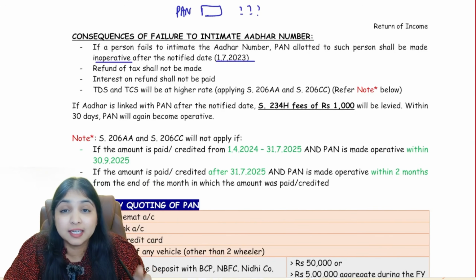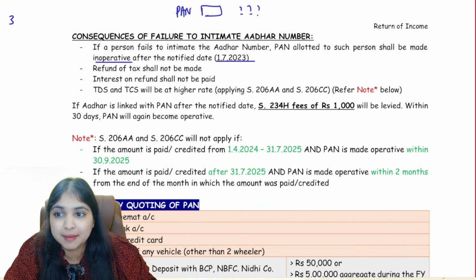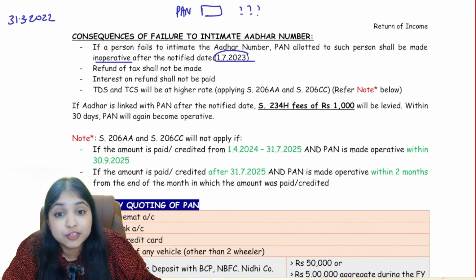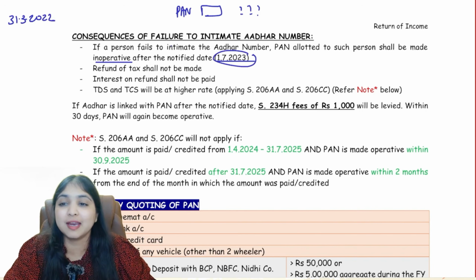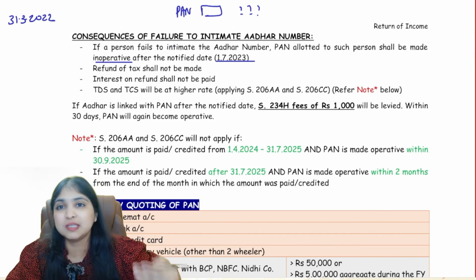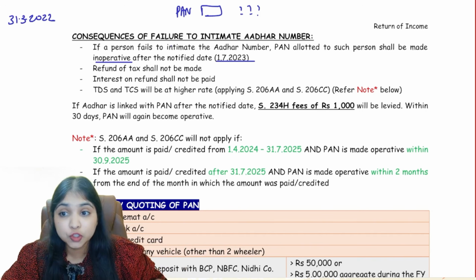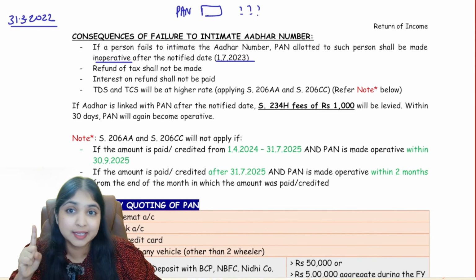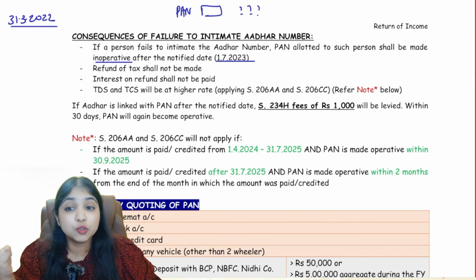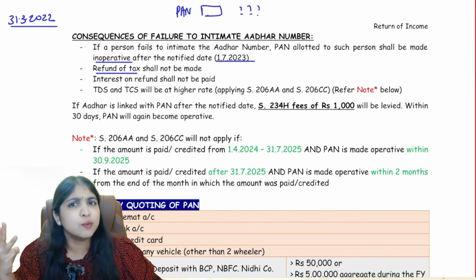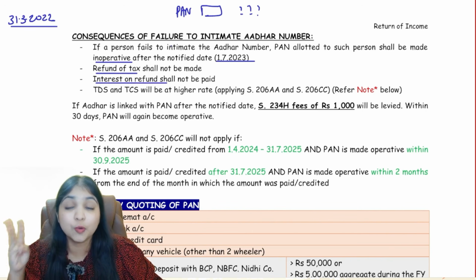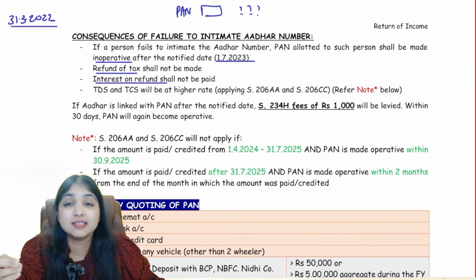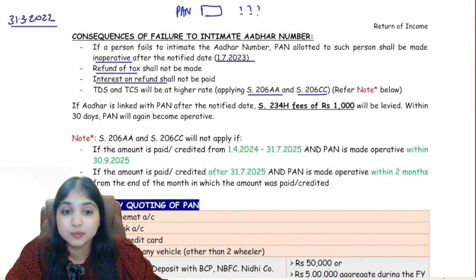See guys, the interlinking of PAN with Aadhaar is to be done by 31st March 2022, we learned. But the consequence is happening only on 1st July 23. Indirectly, we are getting much more time to interlink our PAN with Aadhaar, because consequences will start only on 1st July 2023. So if you don't interlink your PAN with your Aadhaar, then your PAN will become inoperative on 1st July 2023. Consequence number 1. Consequence number 2, you will not get income tax refund. You will not get interest on income tax refunds also. And number 4, guys, in TDS and TCS, 206AA and 206CC will start applying to you.